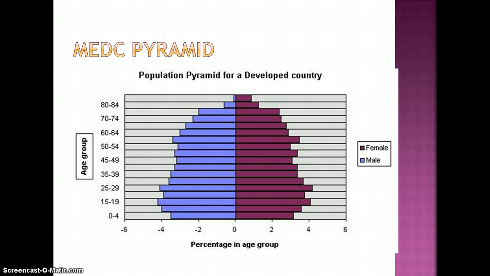It also shows a gender imbalance, with women tending to live longer than men, meaning that there's a high number of elderly dependents who are female.